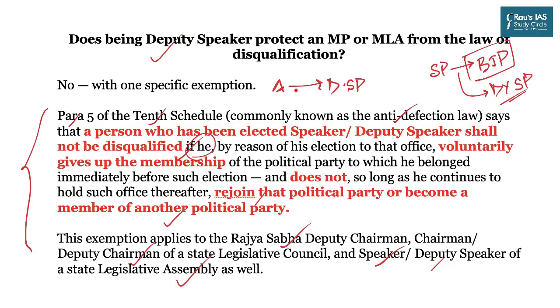But in this case, since he is becoming speaker or deputy speaker, he or she is exempted. But that exemption is only in two cases. After the completion of his term, if he does not join any political party, or if he joins the political party through which he got elected in the first place, which in this case would be Samajwadi Party.